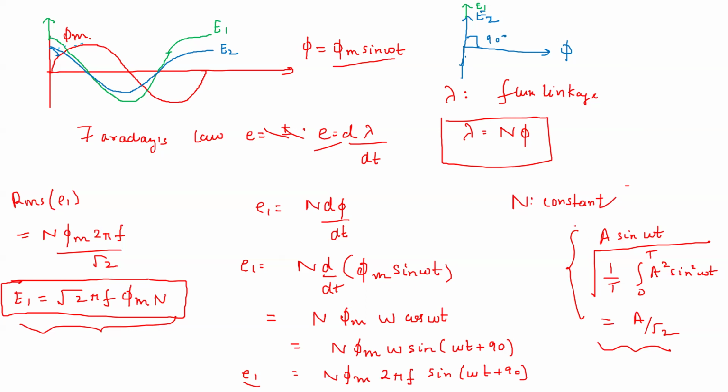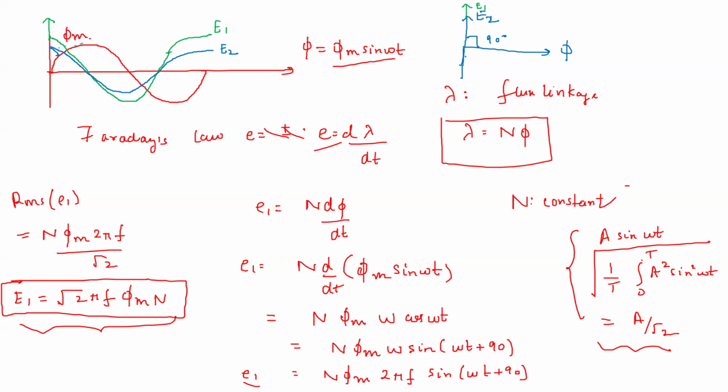Now, what is the RMS value of an AC signal? Suppose this is an AC signal, A sine omega t. RMS means root mean square value. So first we square the function: the square of A sine omega t is A square sine square omega t.